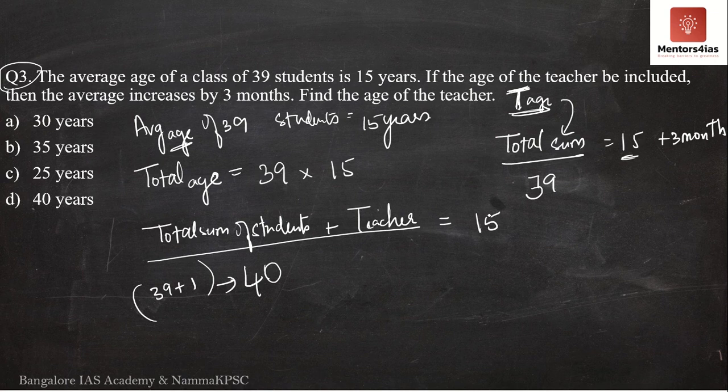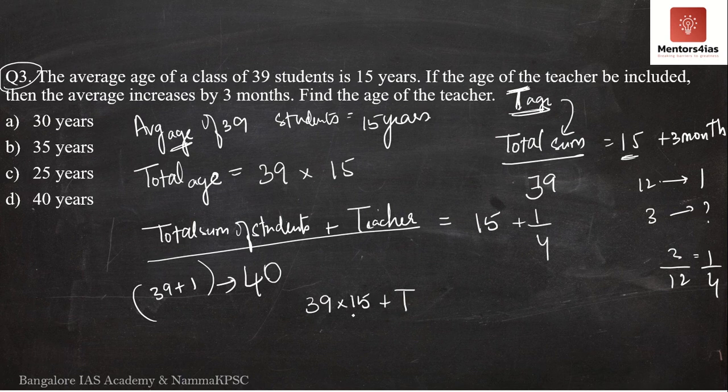Here, since 15 is in terms of years, we have to represent 3 months also in terms of years. Okay, how can we represent 3 months in terms of years? See, 12 months is 1 year. 3 months is how many years? 3 by 12. It is nothing but 1 by 4. Therefore, 15 plus 1 by 4. So what do we get here? What is the total sum of students? Nothing but 39 into 15 plus the teacher's age. The entire thing divided by 40 is equal to 15 plus 1 by 4.